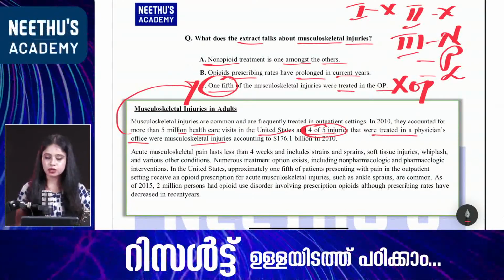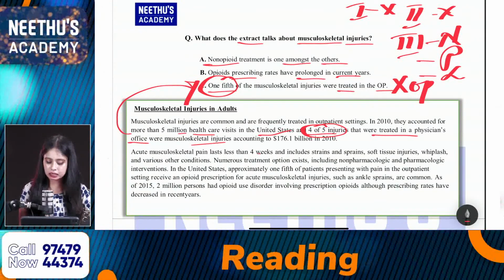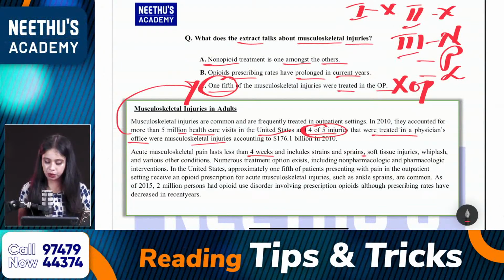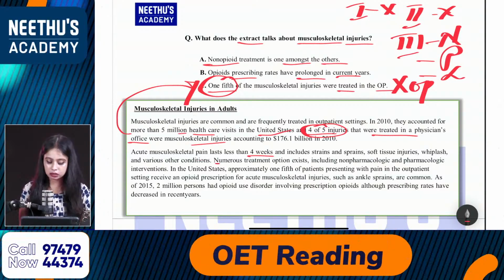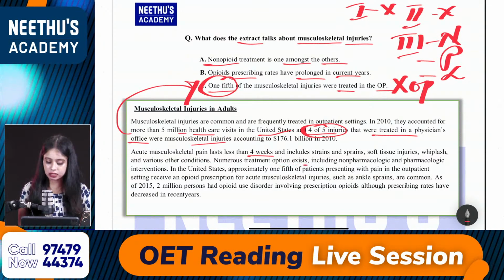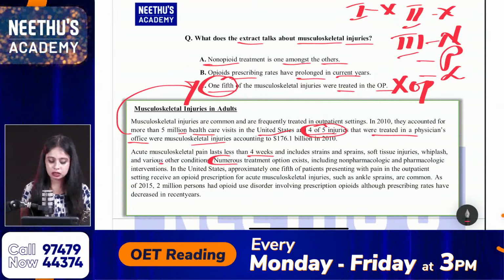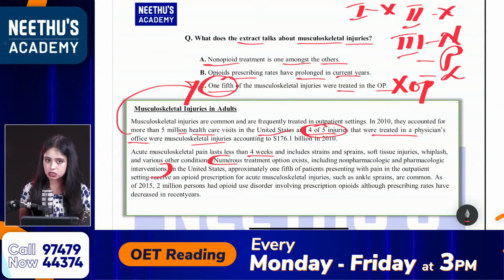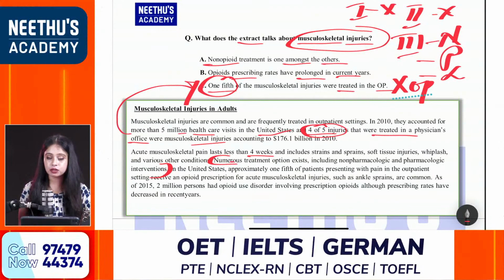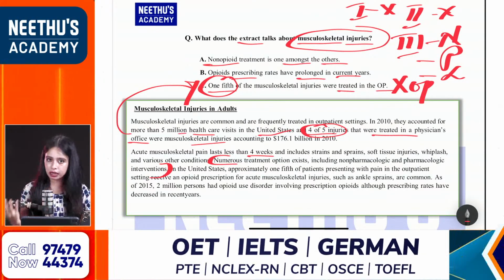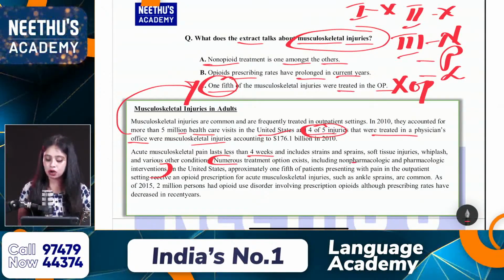Alright, and what is in the second paragraph? Acute musculoskeletal pain lasts less than 4 weeks and includes strains and sprains, soft tissue injuries, whiplash and various other conditions. Numerous treatment options exist, including non-pharmacologic and pharmacologic interventions. For what? Injuries. The question is related to injuries. For the injuries, we have numerous, a lot of different types of treatment options, including non-pharmacologic.